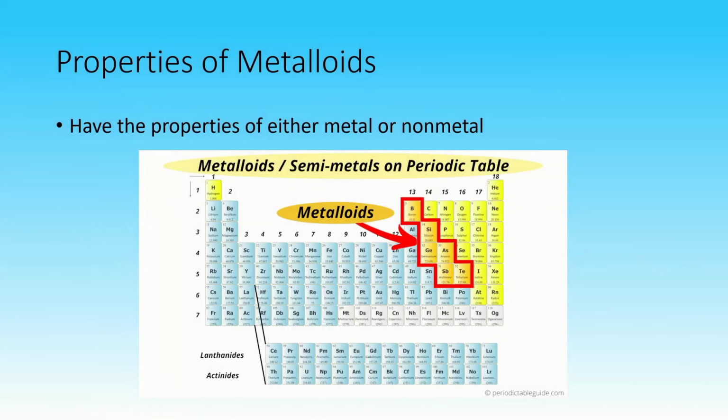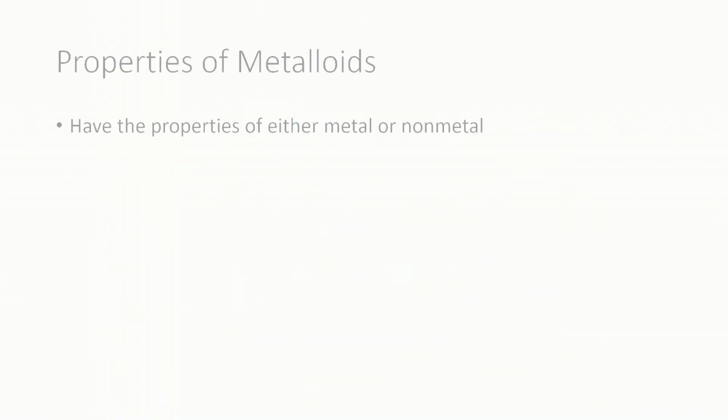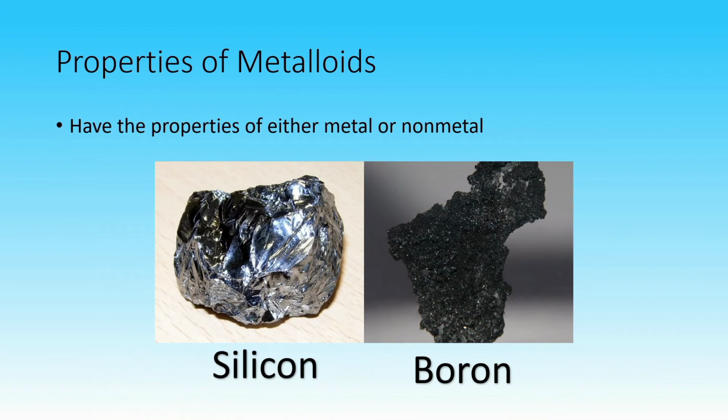The metalloids have the properties of metals and nonmetals. Some elements such as silicon and boron have properties of both metals and nonmetals. These elements are solid and shiny like metals but brittle like nonmetals.